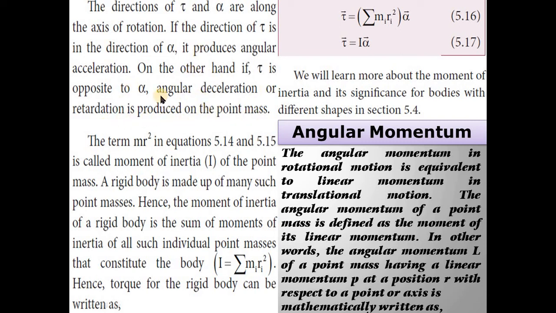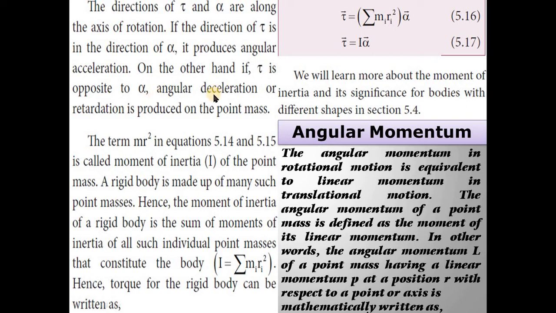This is a very important point, children. Listen carefully. If tau is opposite to alpha, that means torque is opposite to the angular acceleration, angular deceleration or retardation, because negative acceleration is otherwise called deceleration or retardation. Negative acceleration means the velocity decreases with respect to time.